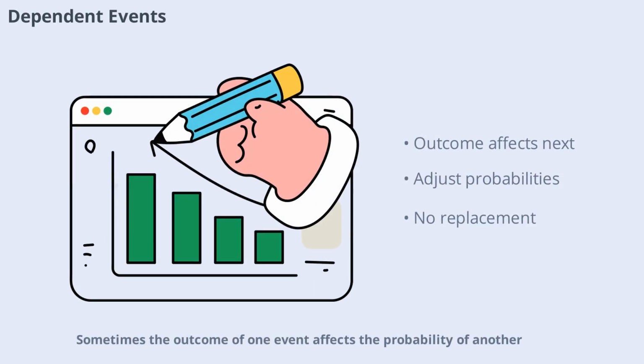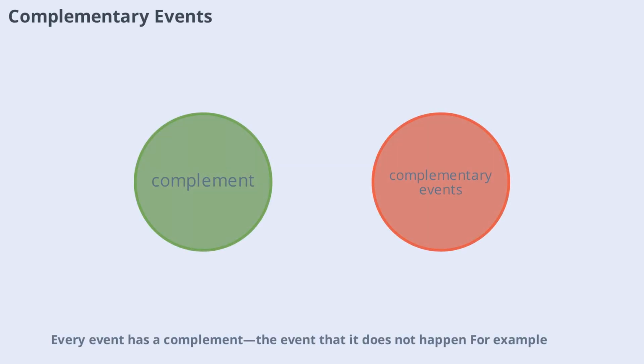Sometimes the outcome of one event affects the probability of another. These are called dependent events. For example, if you draw a card from a deck and don't put it back, the probability of drawing a second card changes. In such cases, you multiply the probability of the first event by the probability of the second event, given the first has already happened. This adjustment is crucial for accurate calculation. Every event has a complement, the event that it does not happen.